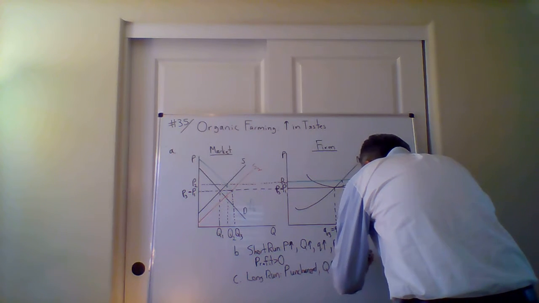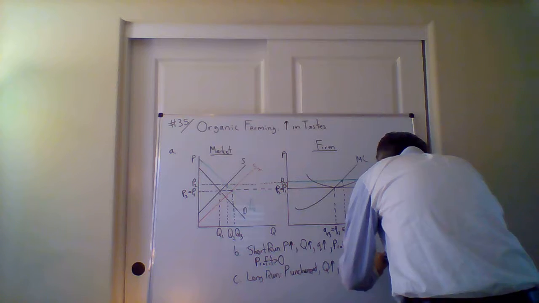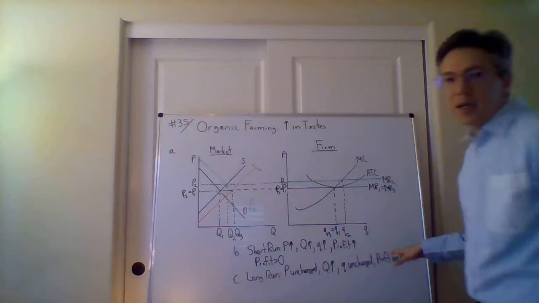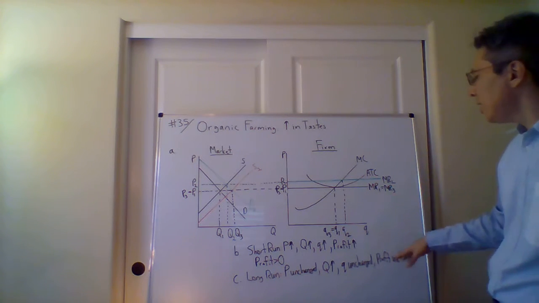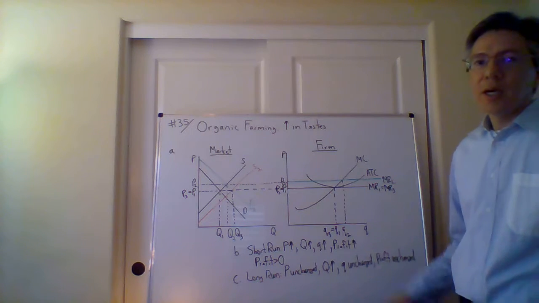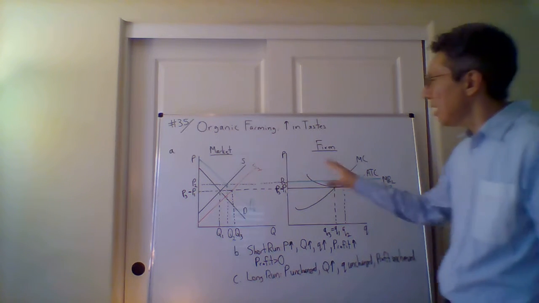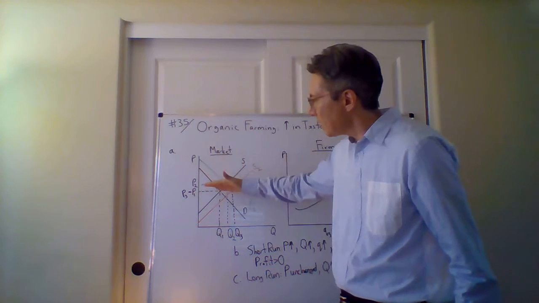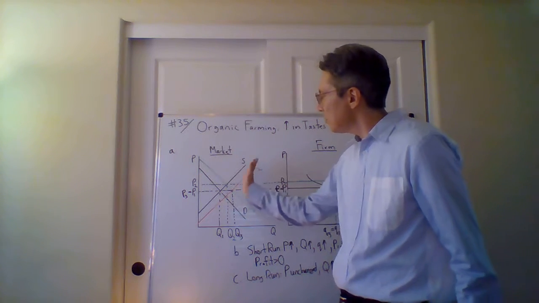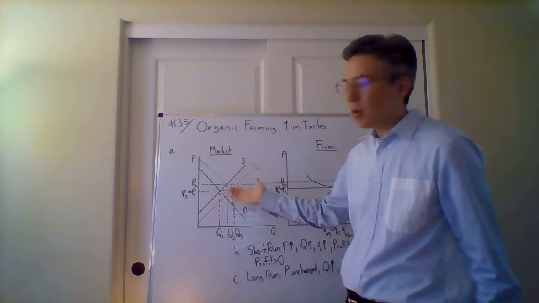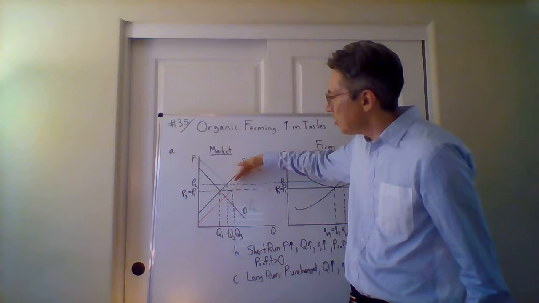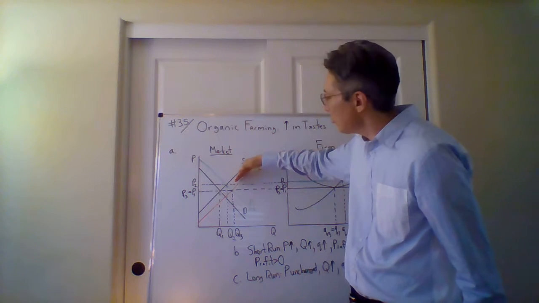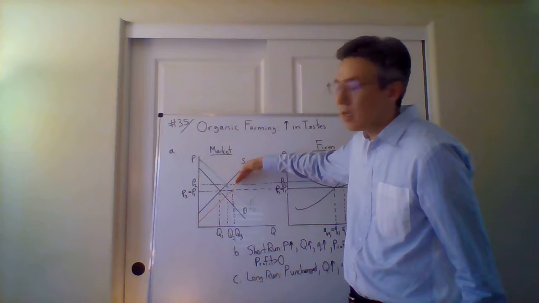Now what about in terms of profit? Profit, we would say, is also unchanged. Now why is profit unchanged? Why is it that profit actually goes back to 0? Again, it goes back to that characteristic, free entry and exit. So why is it that the supply has to shift so much that we get back to this initial price? It's because if it doesn't, if it only shifted, for example, halfway, there'd still be a profit opportunity. And if there's still a profit opportunity, firms are still going to enter the market, and as a result, they're going to push the price down. So firms will keep coming in until that profit is 0.